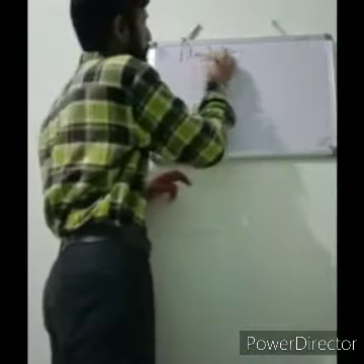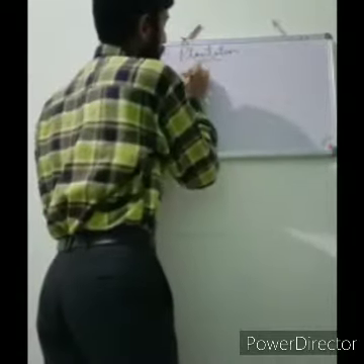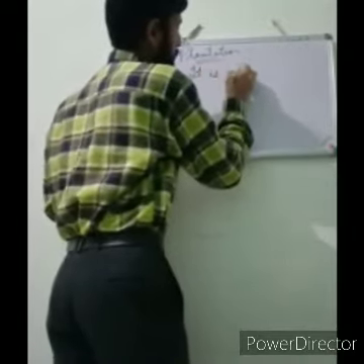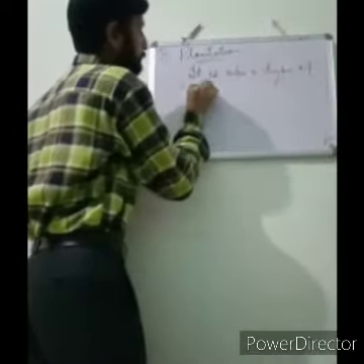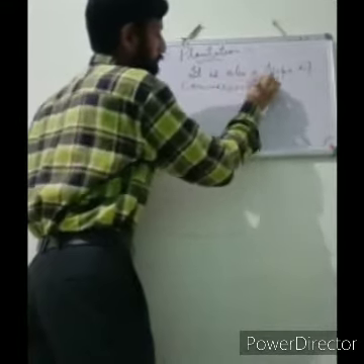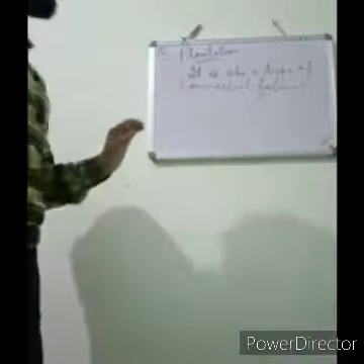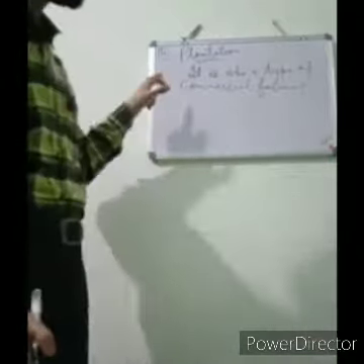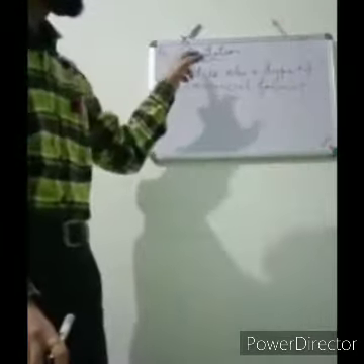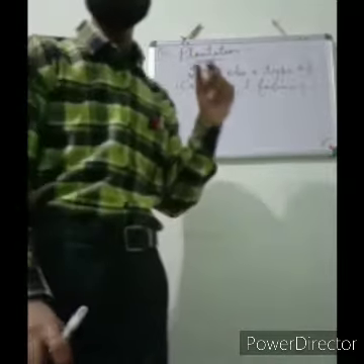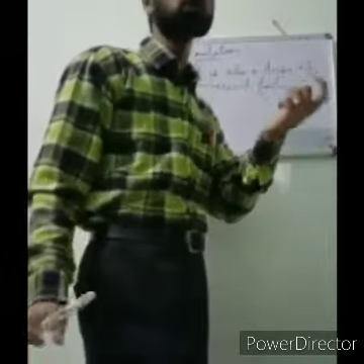Look children, when we talk about plantation, it is also a type of commercial farming, but the major difference between this and that type of agriculture is that this is mostly used to grow a single type of crop.